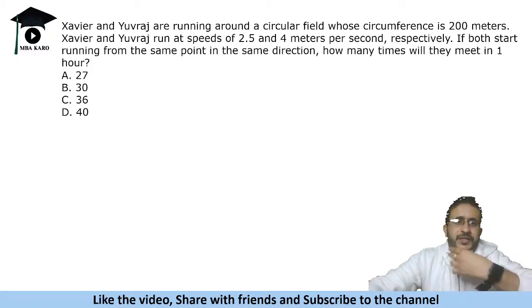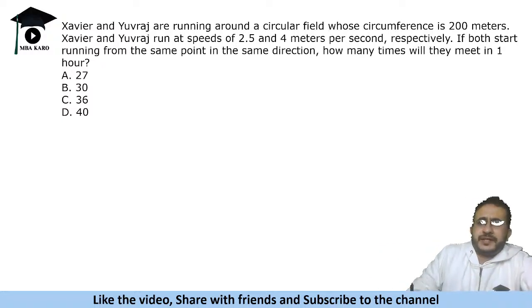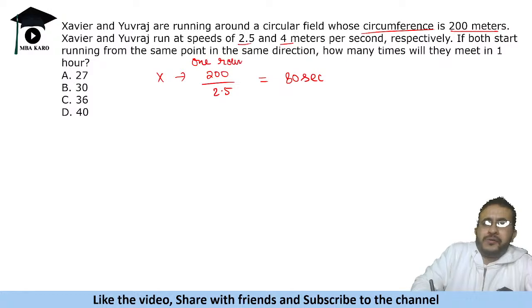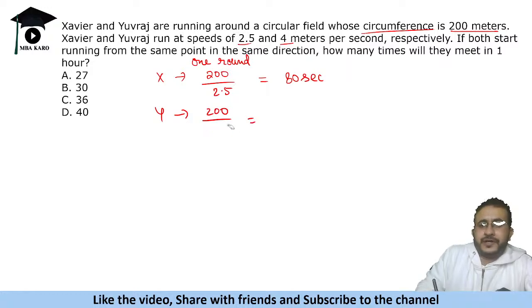So how many times will they meet? Now see this. See, the circumference is 200 meters, right? And Xavier and Yuvraj are running at 2.5 and 4 meters per second. So X is running 200 meters at the speed of 2.5, so he will complete one round in 80 seconds, right? And Y will complete it in 200 by 4, that means 50 seconds.